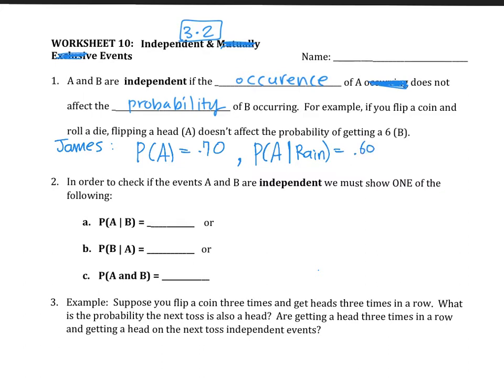So in this case, the probability of getting an A was 70%, but the probability of getting an A given that rain has occurred is only 60%. See how the probability changes and they're not equal to each other? That means rain affected the probability of getting an A, so they're not independent events, right? Not independent.